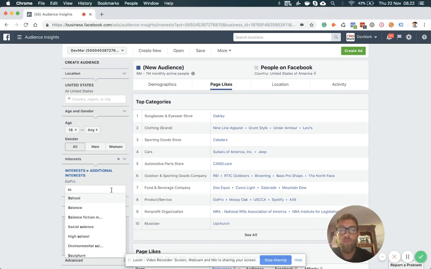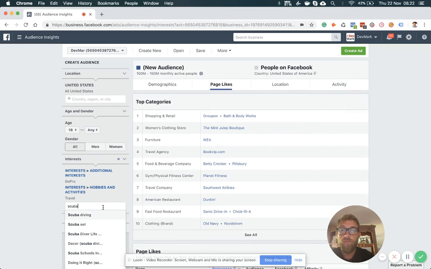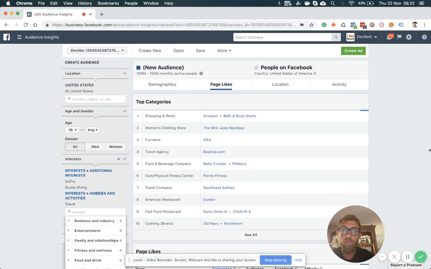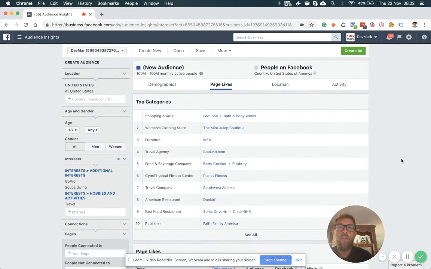I would put, for example, also, let's say, travel and scuba diving, right? And I will try to find the audience that is maximum, not 100 million, not 150 million, but maximum, let's say, between 500,000 and 2 million, right? So that's basically the maximum audience that I would go for.